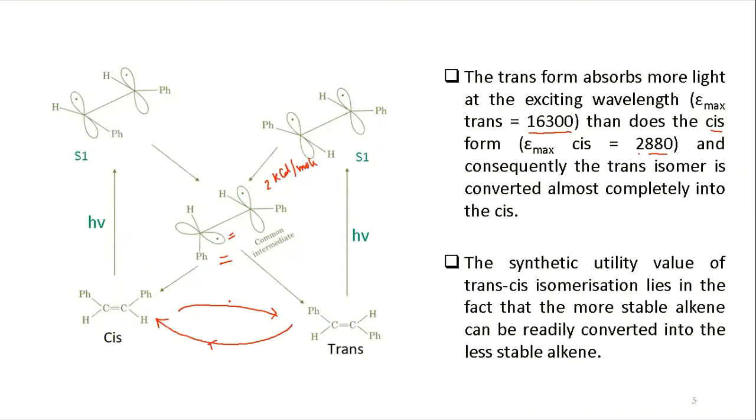The synthetic utility of cis-trans isomerization lies in the fact that the more stable alkene can be readily converted to the less stable alkene. So what does it tell? Because trans we know is the more stable, right? So you can convert the more stable to the less stable.